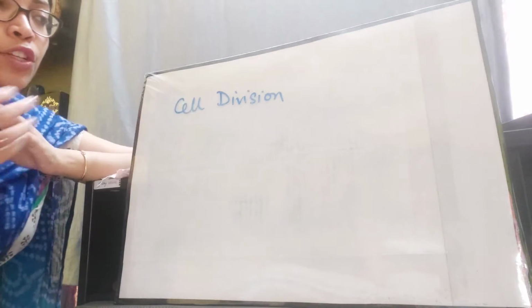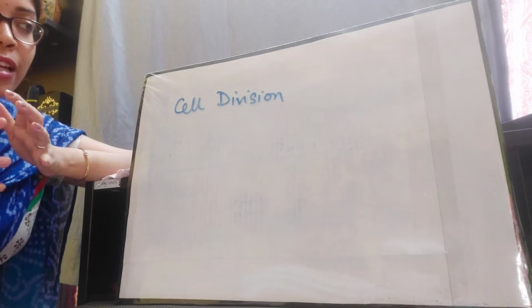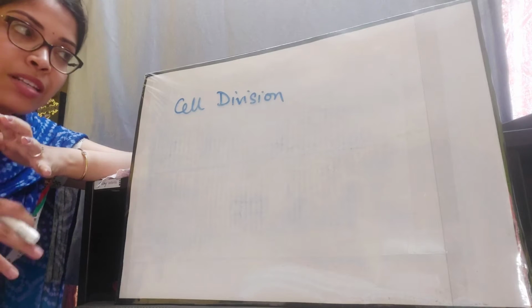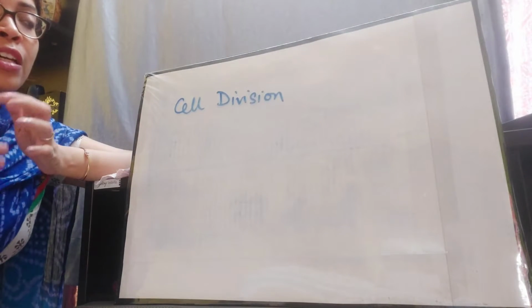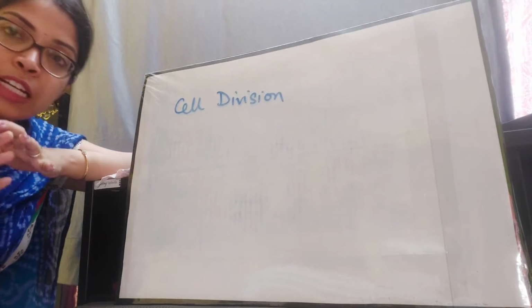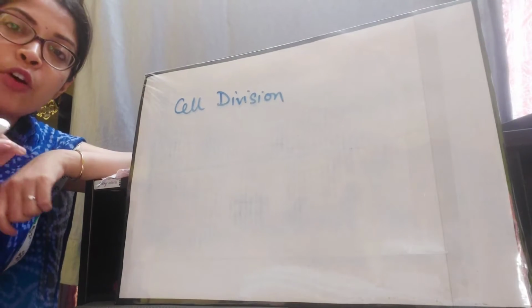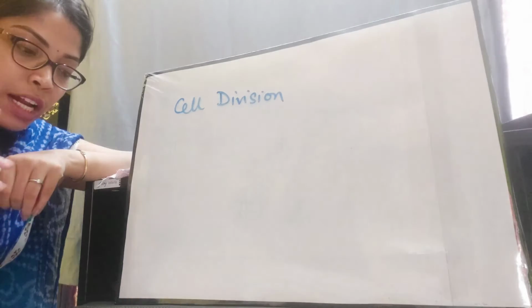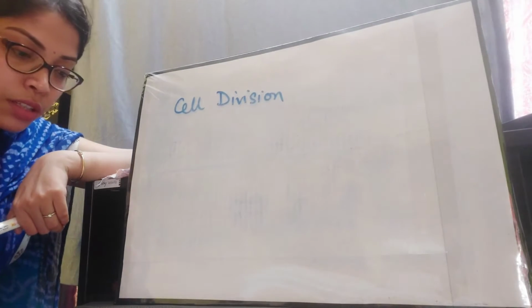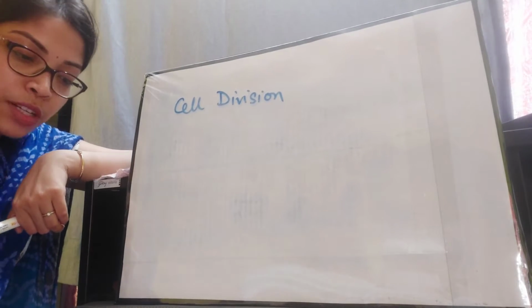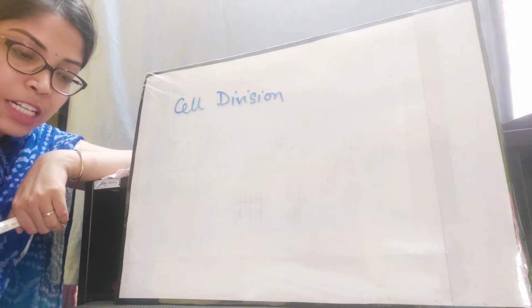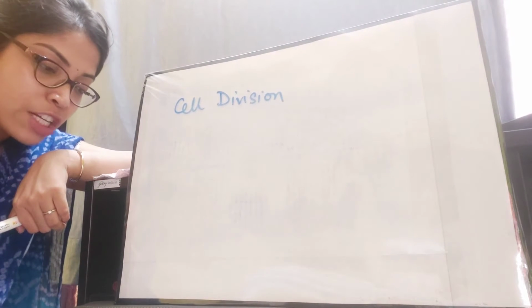Here, division doesn't mean that the number of cells gets less, but just the opposite. As a result of cell division, the number of cells increases within an organism's body. Now let's look at the definition of cell division. The process by which a mature plant cell splits into two daughter cells is known as cell division.